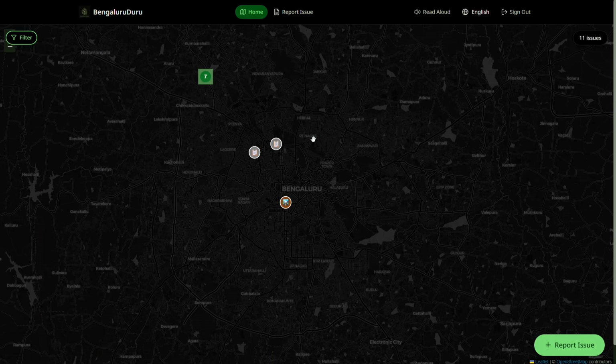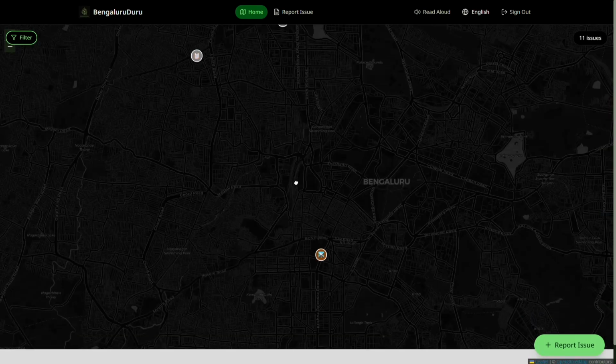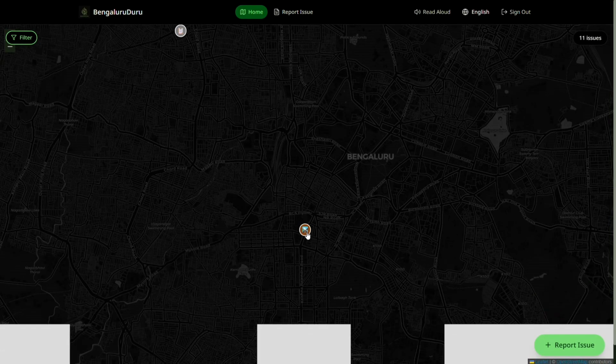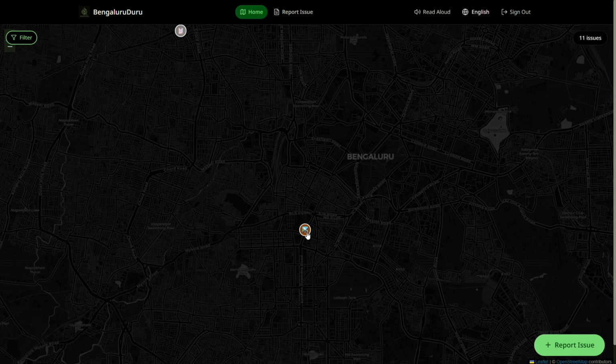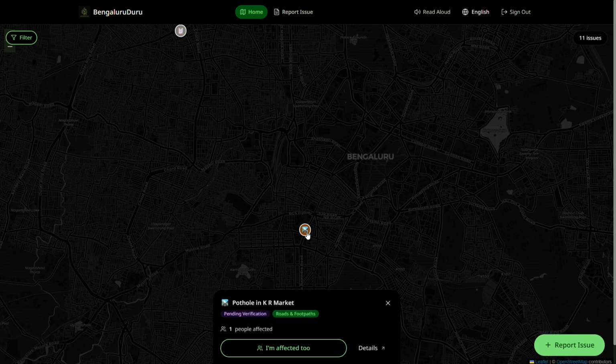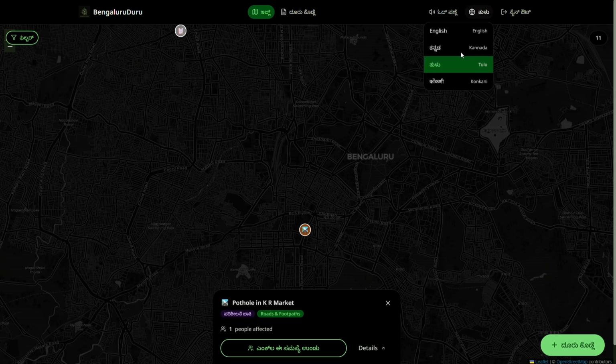There is a map where we see general issues which have been posted by different people. These issues are dynamic, can be given in natural language. You don't need to know any sort of code, even basic code, nothing. You just need to talk generally in your own language, and our AI will understand it and categorize it accordingly for people to sort it. Here we have many languages: Kannada, Tulu, and Konkani.